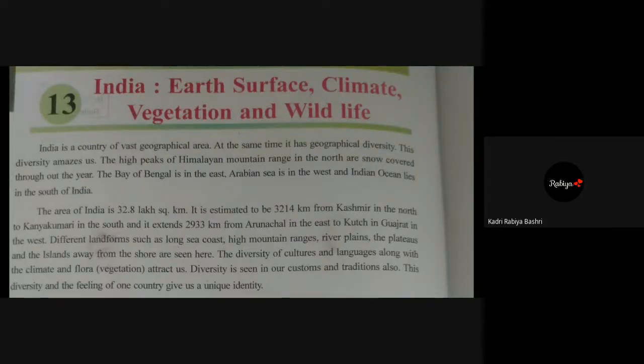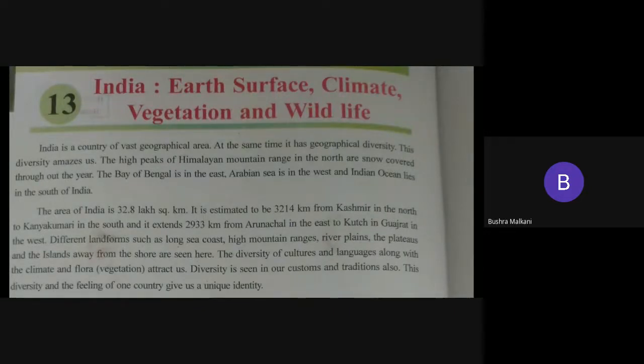What is the total area of India? Girls, total area of India? Beta, you can see on your screen also.